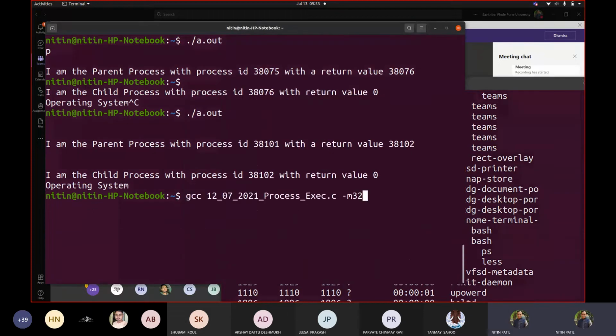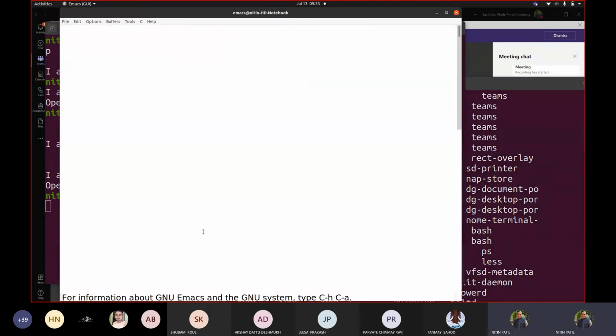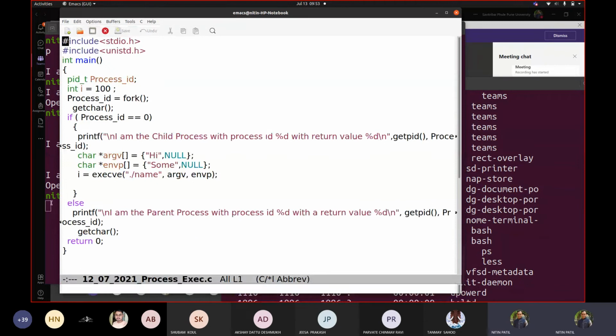Let me show you the code one more time. Though I executed it and showed you or sent you what we are doing. So we understood the importance of ARGV and ENVP. This would be mandatory for it to be executed because the argument count would be taken care of by your code. In this case, I am passing only this. You may have your own argument parameters too. You can provide your environment parameters too, depending upon what you want the child to work with. And you only have to give the call like this.